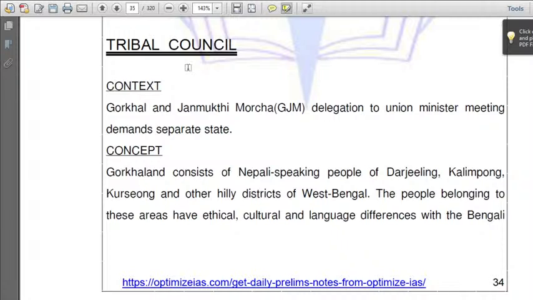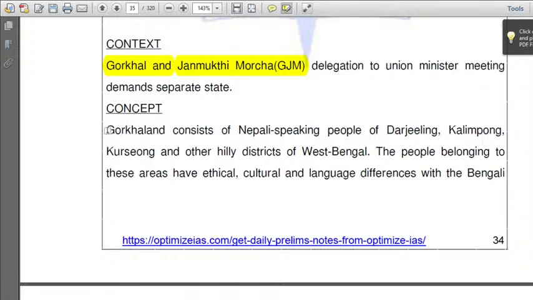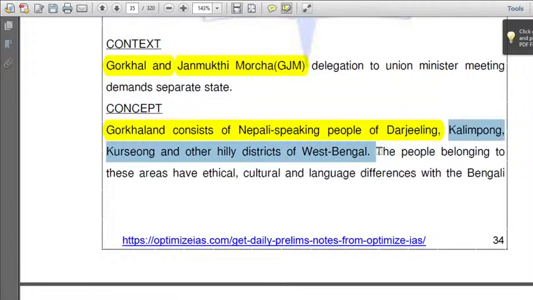So the Gorkha Janmukti Morcha delegation met the Union Minister, demanding a separate state. They are demanding a separate state like what we got in Telangana from Andhra Pradesh. So what is Gorkhaland? Gorkhaland consists of Nepali-speaking people of Darjeeling. Where is Darjeeling? It's in Bengal. Next, Kalimpong and Kurseong and other hilly districts of West Bengal.